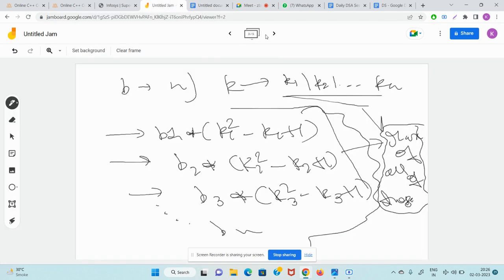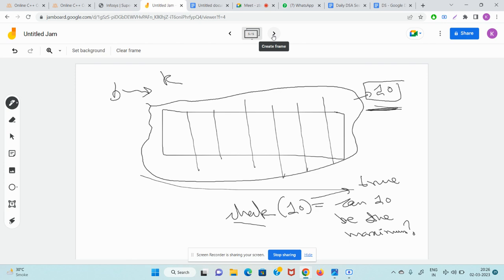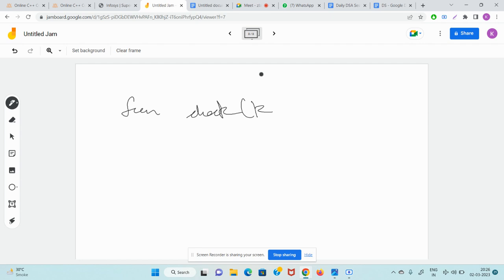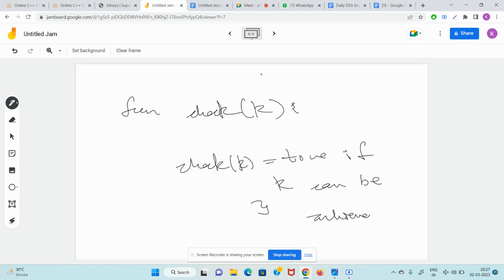So my trick is saying that let's try to define a function check of k. What should check of k do? Check of k returns true if k can be achieved as the maximum value, or the maximum value can be less than equal to k.